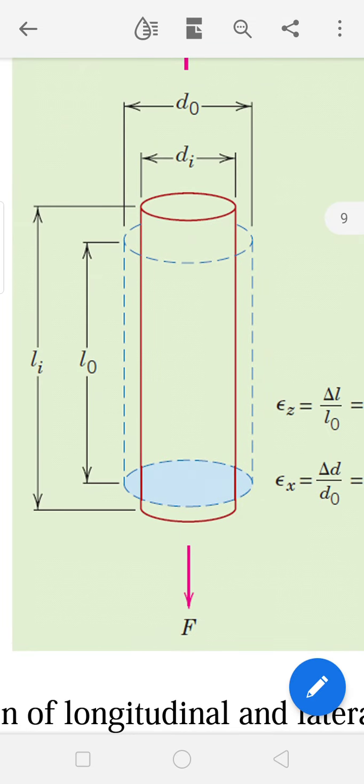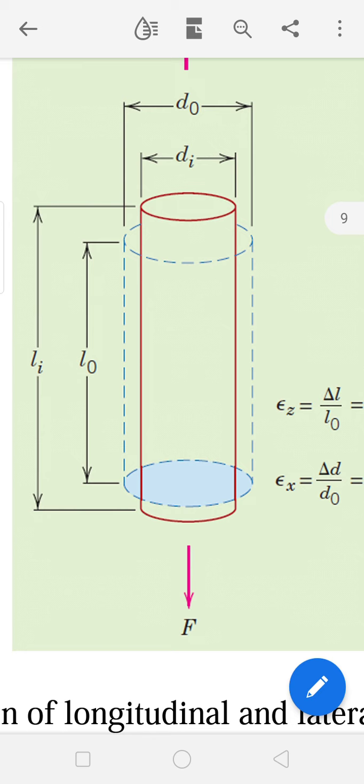So when you apply tensile stress, the length of the material is increasing from L0 to Li. Here Li represents L1, L2, L3, L4 like this for different applied forces. Similarly, the diameter decreases from D0 to Di. Here also Di represents D1, D2, D3 like this.